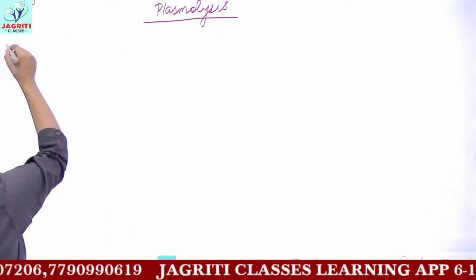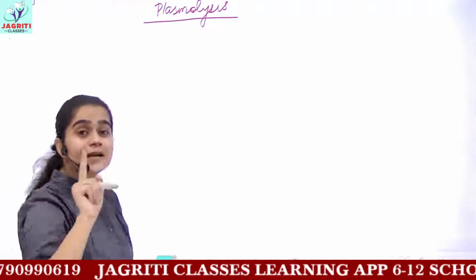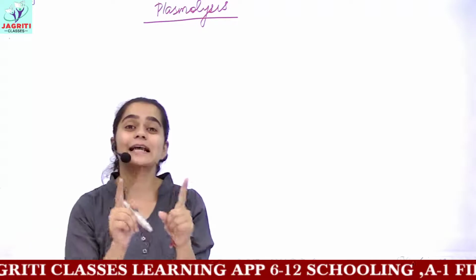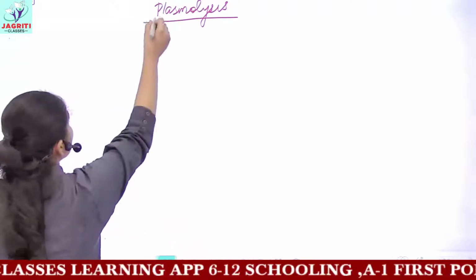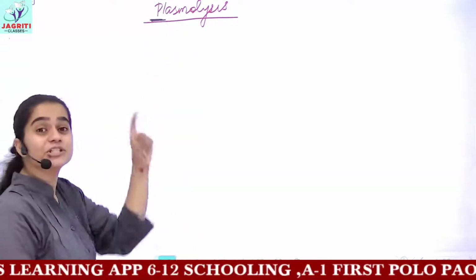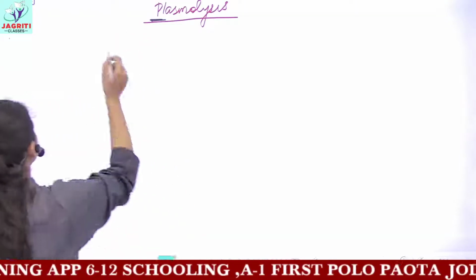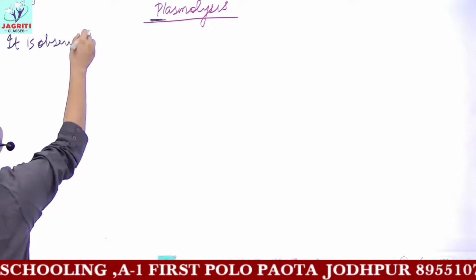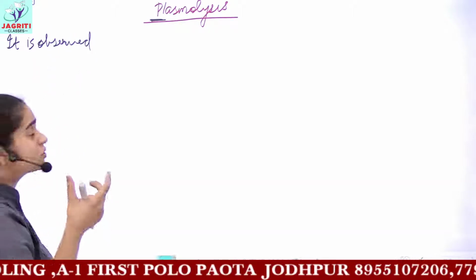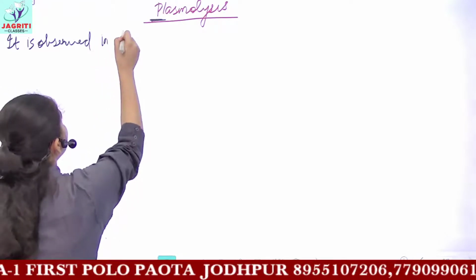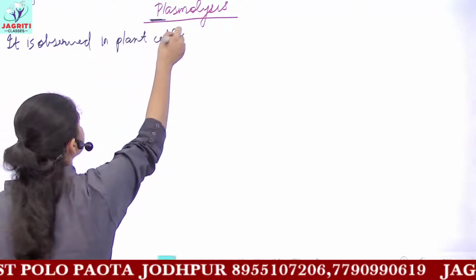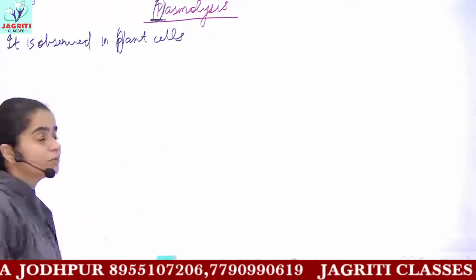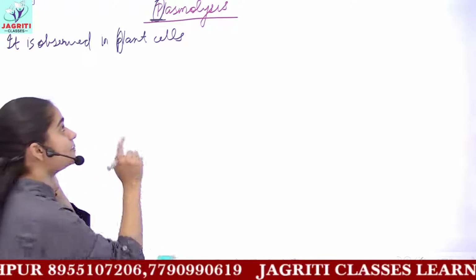Firstly, this plasmolysis is related to plant cells only. We are studying this process in plant cells because a plant cell contains a cell wall. You can remember that the term plasmolysis starts with the letter P, so it is observed in plant cells, because P here denotes plant. Firstly, I'll explain the process, what happens in plasmolysis.